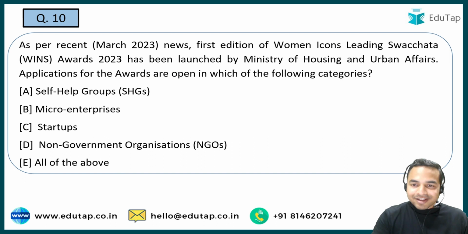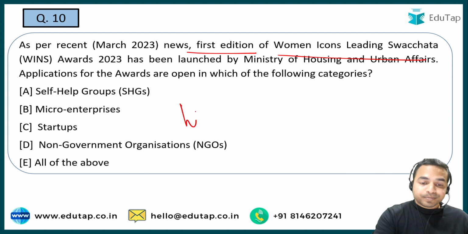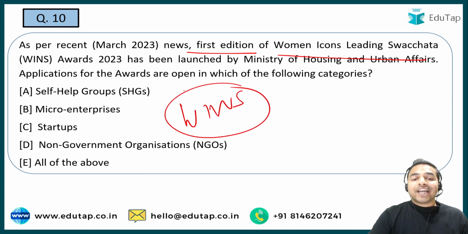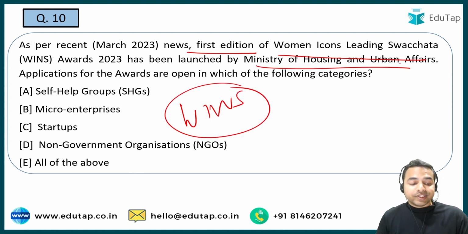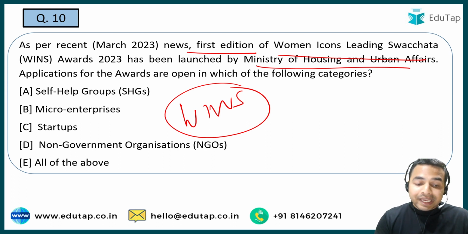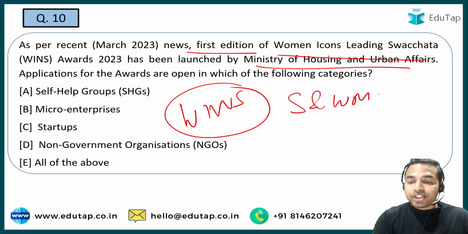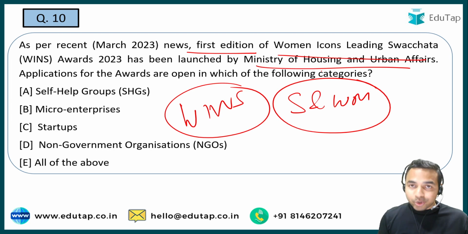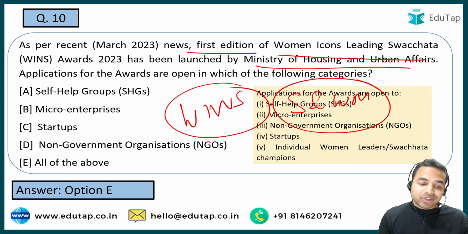Now the next question, the first edition of the Women Icons Leading Swachhta Wins Award. See guys, this Wins Award has been launched by the Ministry of Housing and Urban Affairs recently. And now when I talk about this particular award, this award basically was being launched to highlight the impact of women in sanitation and waste management. तो इसके लिए बेसिकली अवार्ड इनको दिया जा रहा है. And when I talk about this particular award, for this particular award the application categories जो हैं वो कौन कौन सी हैं, ये आपके सामने क्वेश्चन है. And here guys the right answer is option E, that is all of the above.